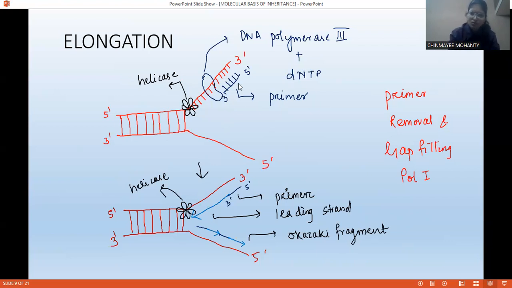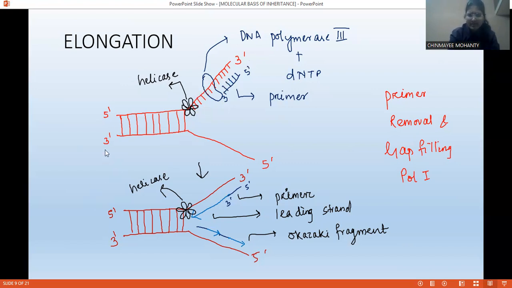Okay, so just have a look. This one is 5 prime to 3 prime, so I can easily add a primer here. There is no issue. Why? Because DNA pol 3 enzyme can only elongate the 3 prime end of the strand. It cannot elongate the 5 prime end. So I'm not going to face any kind of issue in this strand.